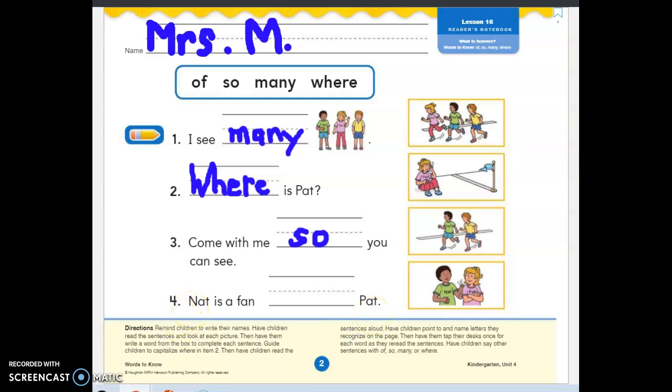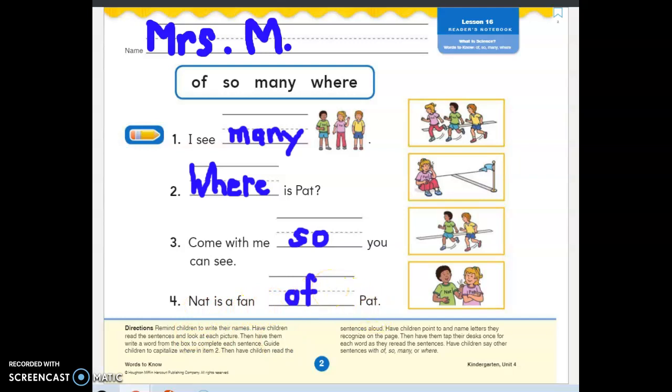What haven't we used yet? Right, of. So let's try of. Nat is a fan of. And I hear a sound like you, right? Because when we say of, we are thinking you. But that's why we are using of as our sight word, so we can memorize it, even if we hear a different sound, it's an O-F for of. Nat is a fan of Pat.